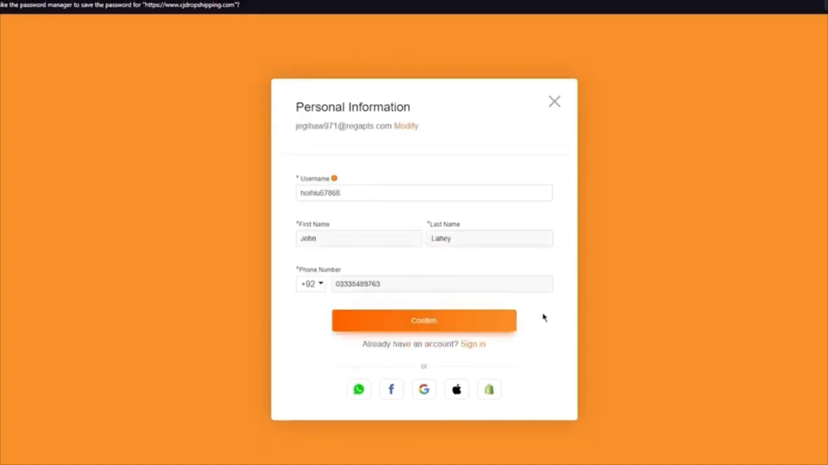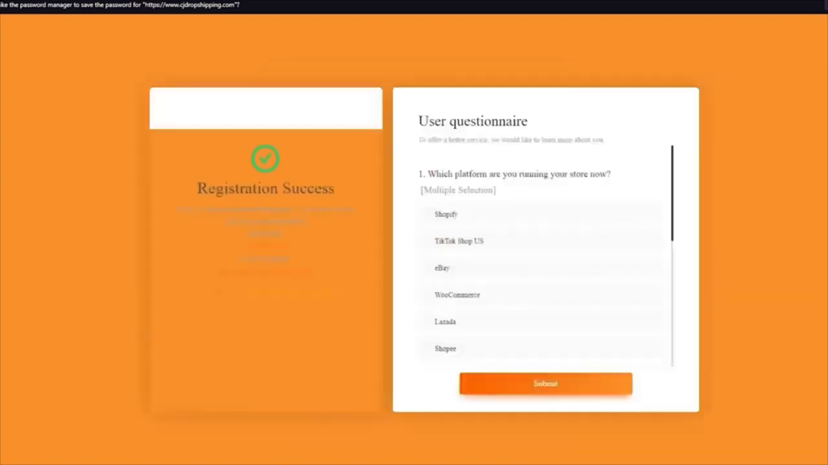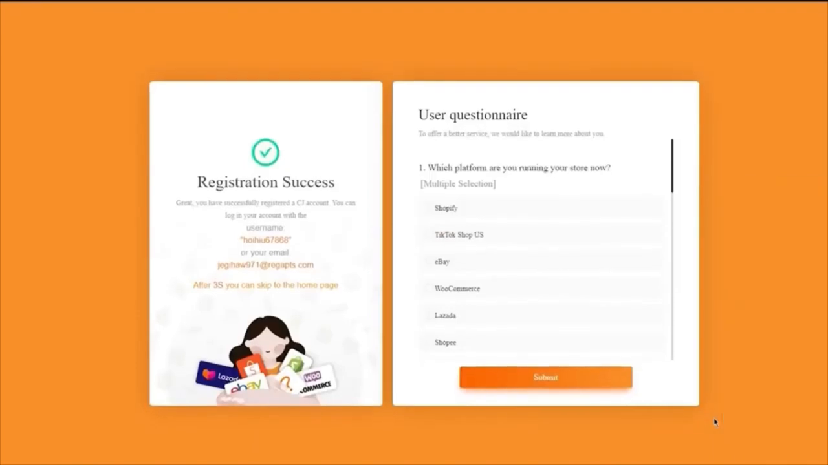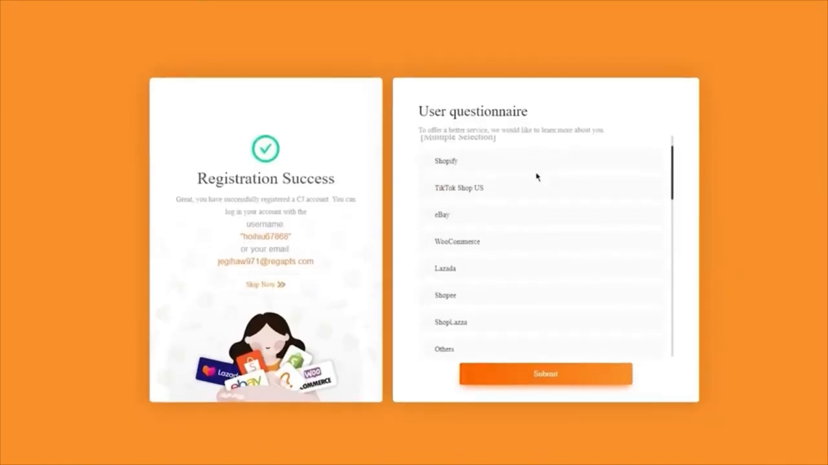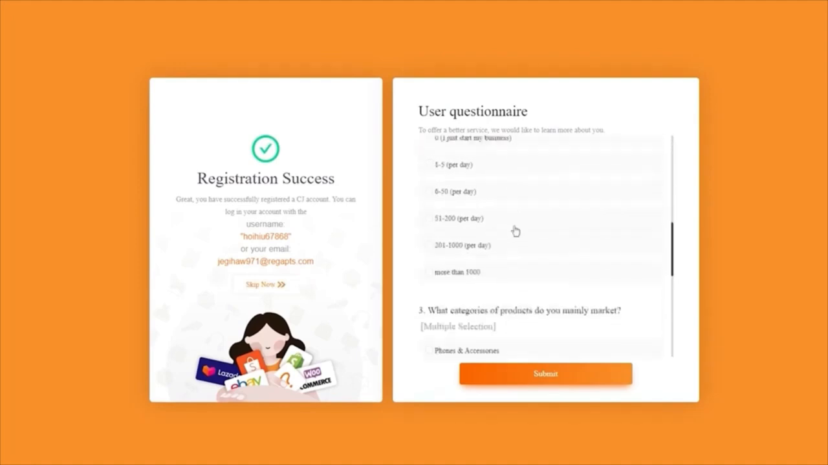Then you're going to add your name. You're going to add your phone number. And once you do that, you're going to click on continue. Now, once you click on continue, it's going to start loading you in. And once it starts loading you in, it brings you here to a user questionnaire where it says, which platform are you running your store on now, which is obviously Shopify.